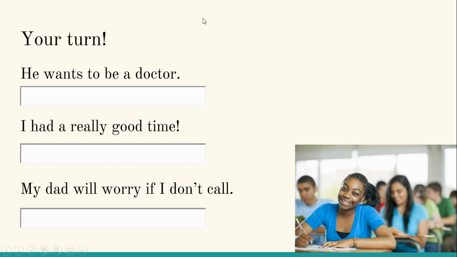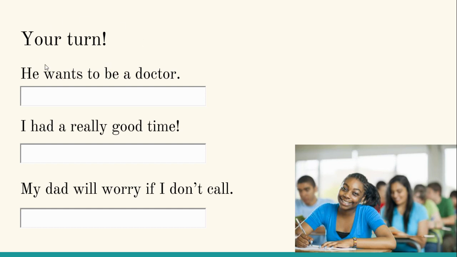All right, let's go over the answers together. We have "He wants to be a doctor." We have he as a subject, and right after that comes wants. Now, like we said earlier, the ending is a really good indicator. Wants.